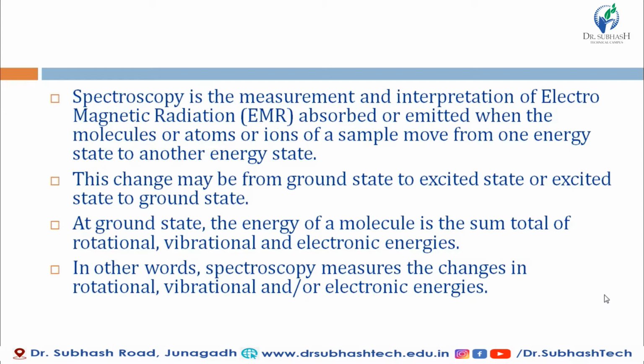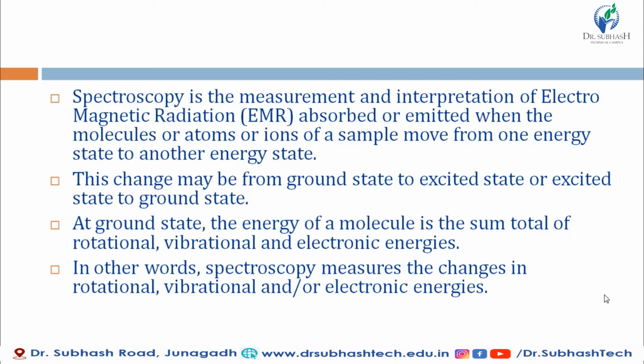But first, we will just revise what is spectroscopy. Spectroscopy is the measurement and interpretation of EMR, either absorbed or emitted, when the molecules or atoms or ions of a sample move from one energy state to another energy state.